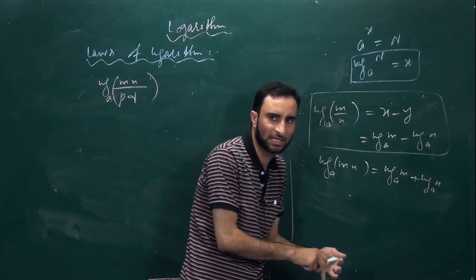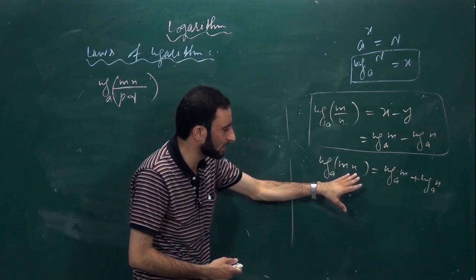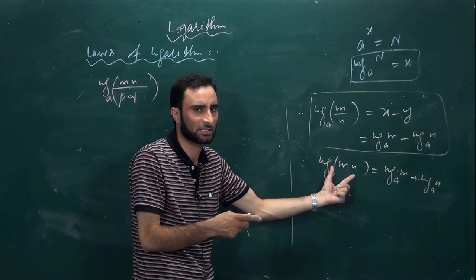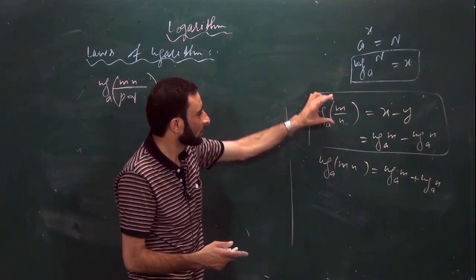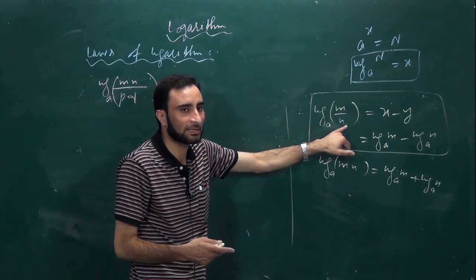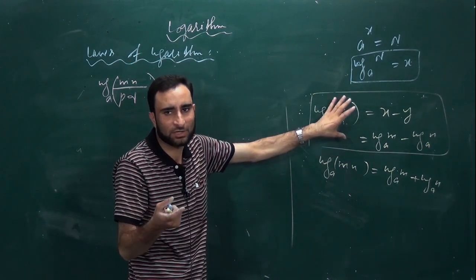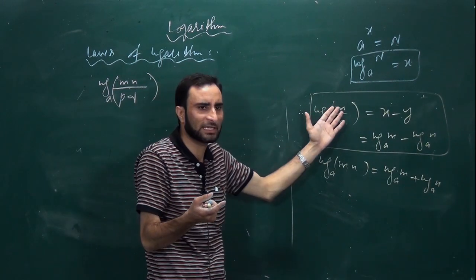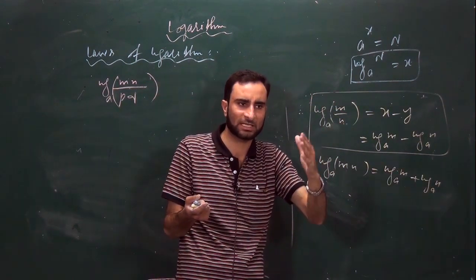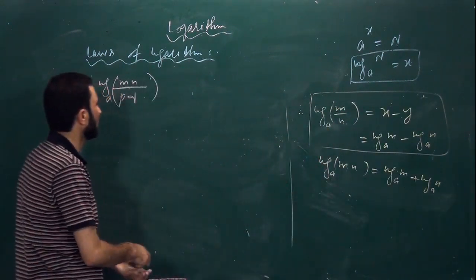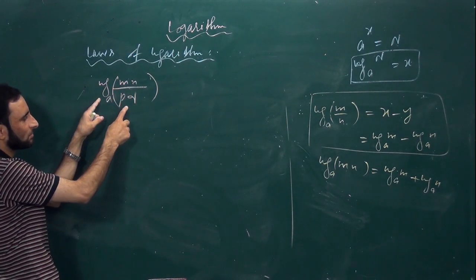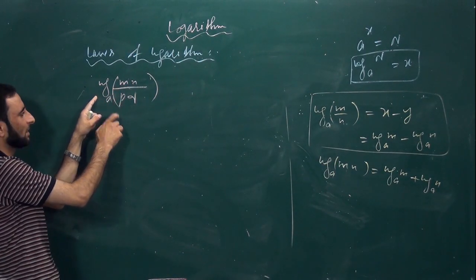So here there is no interference from anything else. It is just the product. The numbers are in product. See this. The numbers are in ratio. Got it? But the one that is a ratio, we can further formulate it. We can further modify it. Now see, you have log of mn divided by log of pq under the base a.